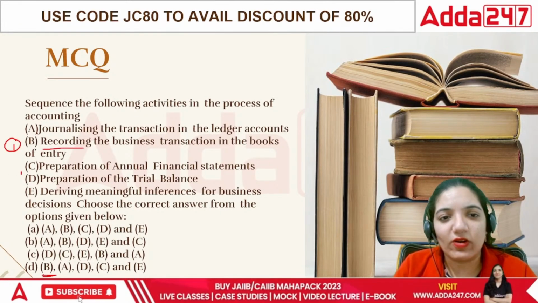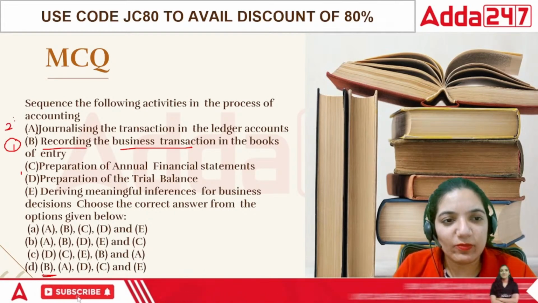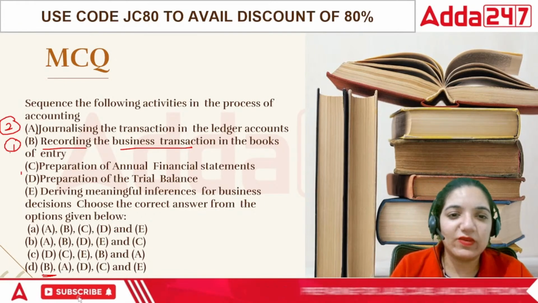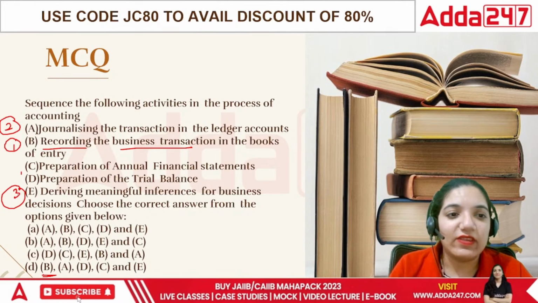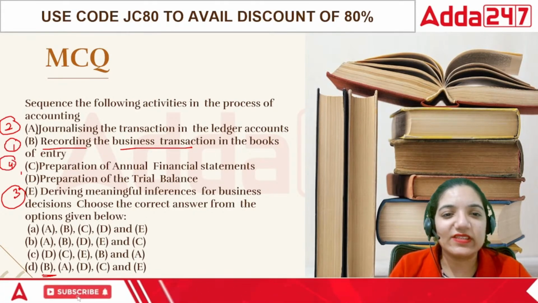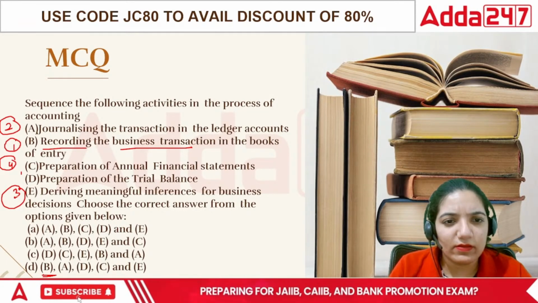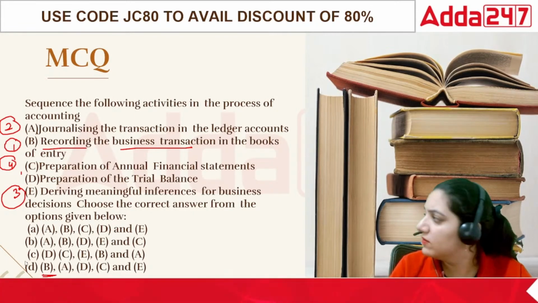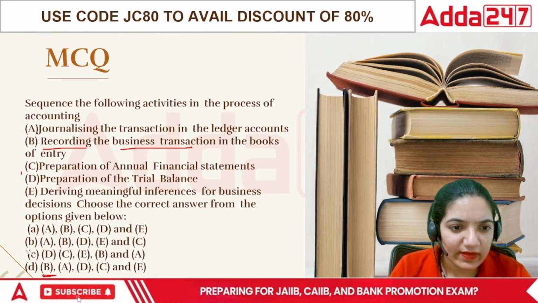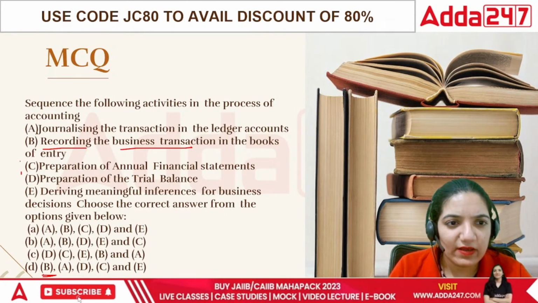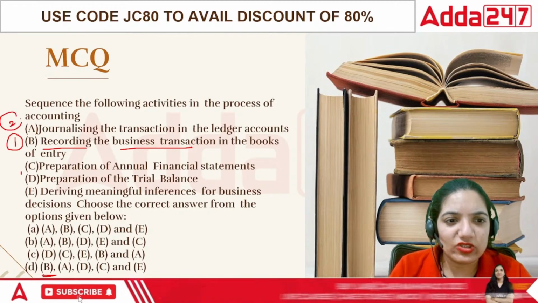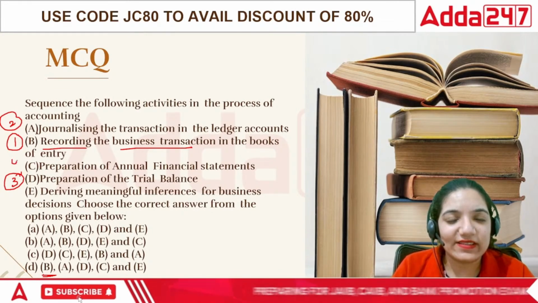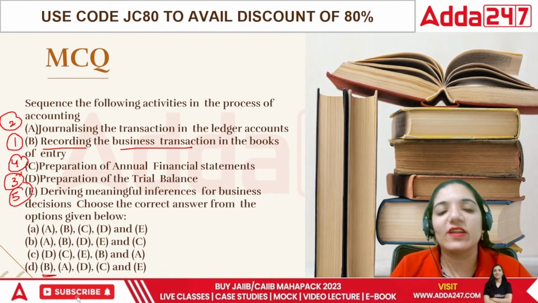Then that is recording the transaction. After recording, we put the journal towards the ledger, that is in the T-shape accounting, and then we derive the meaningful inferences out of it. Then we prepare the financial statements. Actually, this is wrong. In this case, the first one is going to be recording the transaction. Second is going to be the journal. Third is going to be the preparation of trial balance. This is where I missed out. Then the fourth point is the annual financial statement, and fifth is the inference for business decisions.